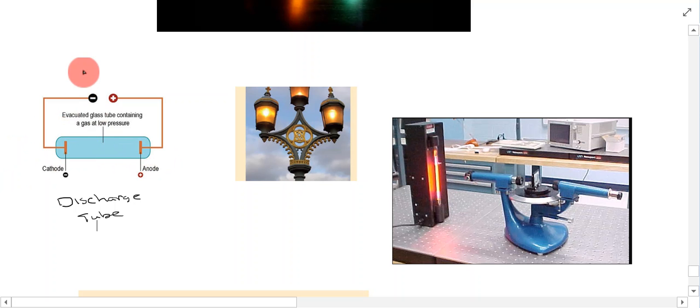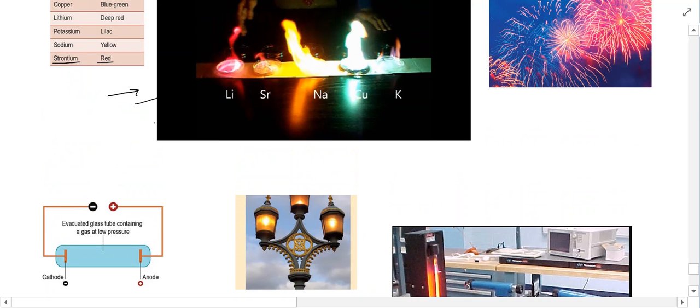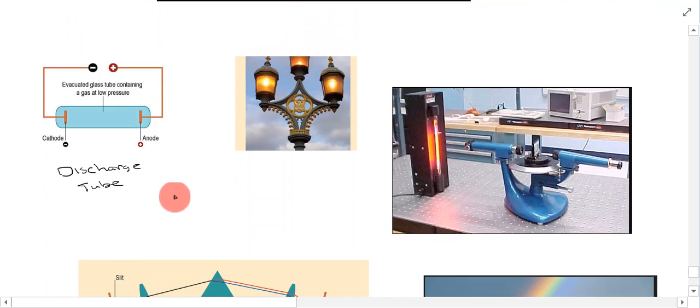Most of the air has been taken out of the tube, so it's kept at a very, very low pressure. When you put a gas of a particular element in here, it's going to allow the movement of electrons. Electricity is going to be moving through this, and the electrons will pass in this direction through the tube from the cathode to the anode.